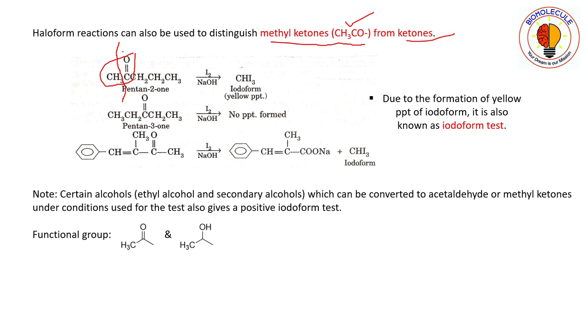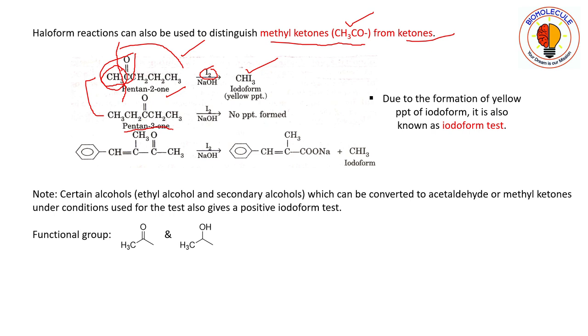This portion will form the acid part, and this methyl portion will form iodoform, since iodine is present here. Now see this pentan-3-one, an isomer of pentan-2-one. These are two isomers.